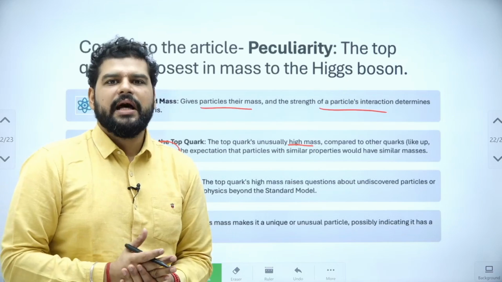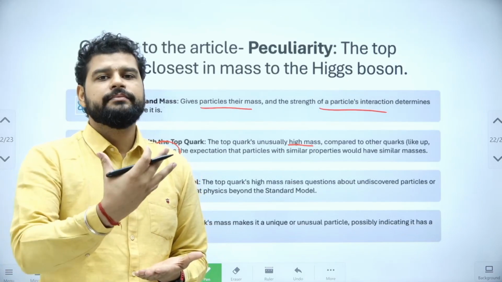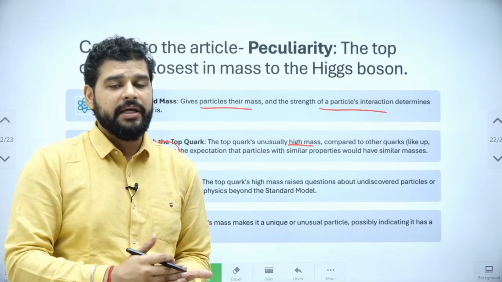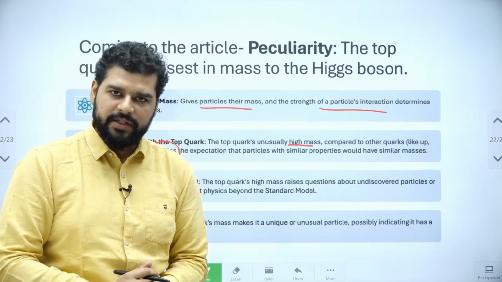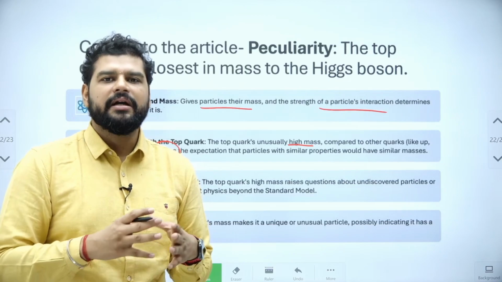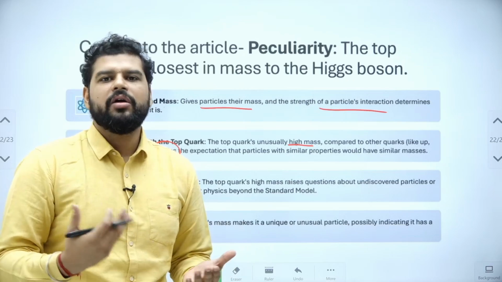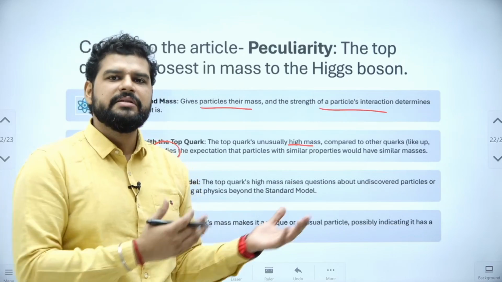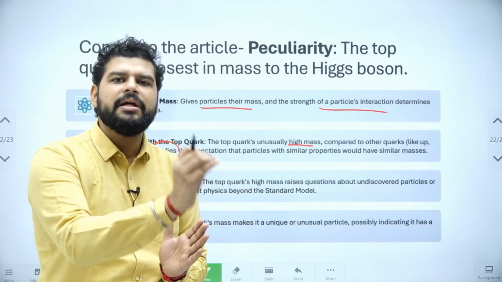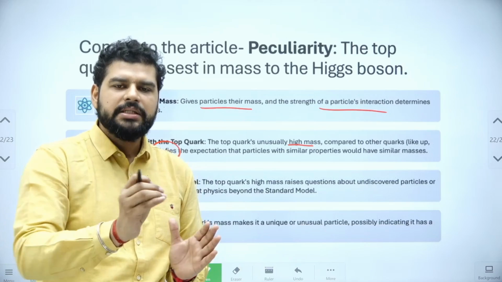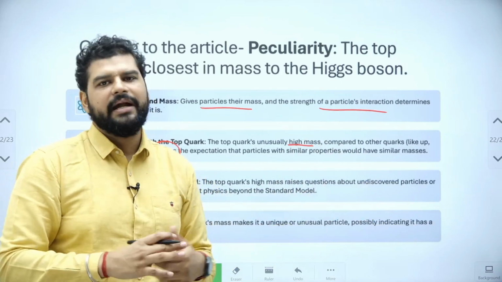Like I discussed in the dark energy and dark matter session, scientists were trying to observe the universe. They found something which challenged their current understanding of the universe, so they theorized that dark matter or dark energy exists. A similar thing is happening here. They expected the top quark to have a similar mass to its siblings, but that did not happen.